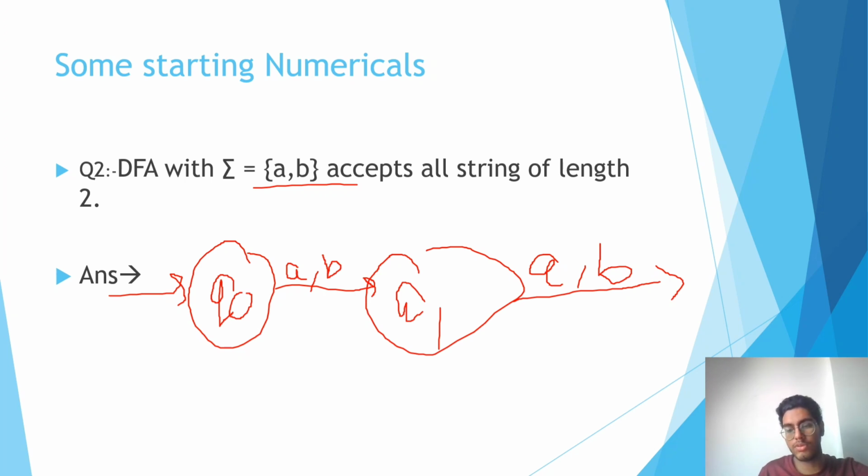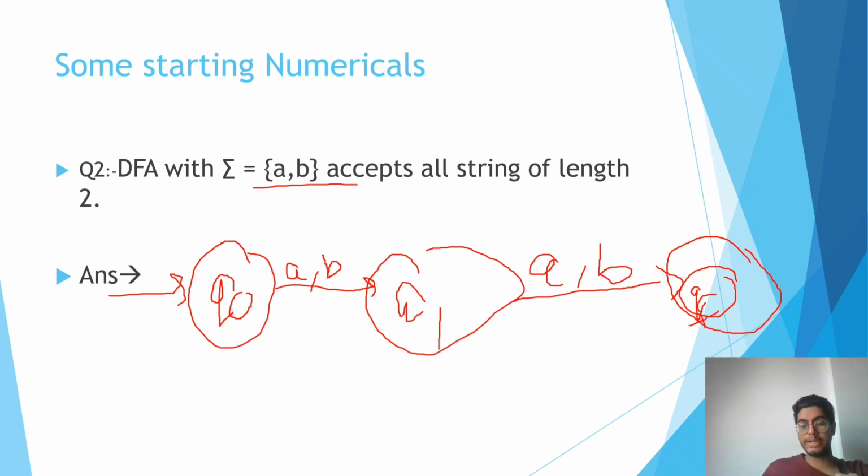A can go to QF, right? The final state. Now let me ask you a question. Is our automata complete? Take 2 seconds, think, and then answer. No, our automata is not complete. Why? Because we haven't given any transition on this QF. We have to state the transition on QF also.